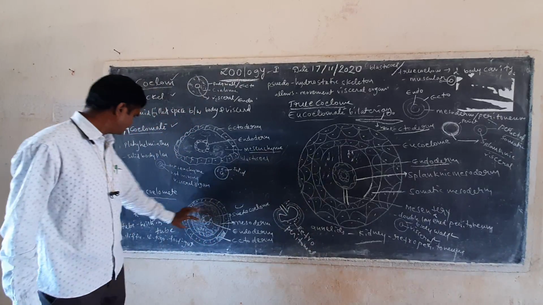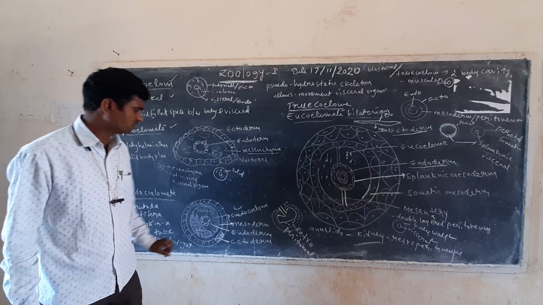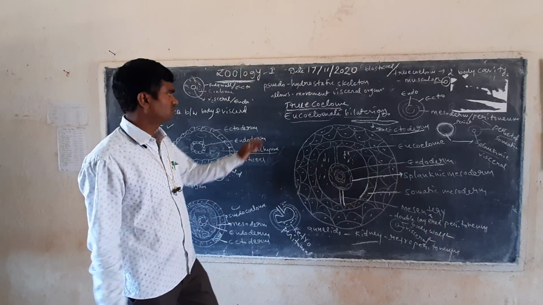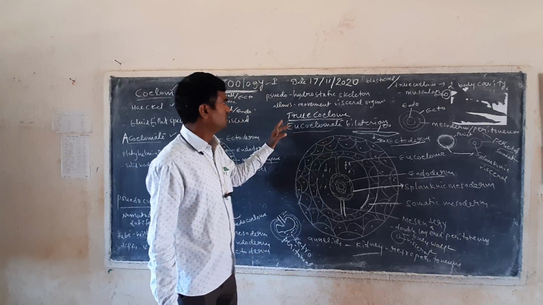This is the example of eucoelomates or nematoda. This is the diagram, right? It is called the pseudocoelom. Next one is called the eucoelomate bilaterians.